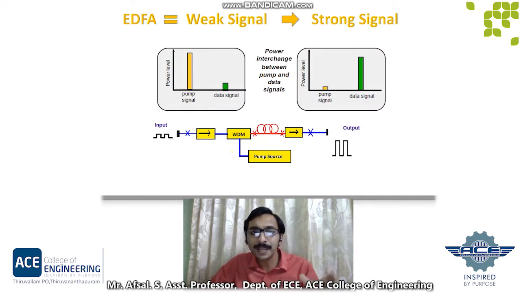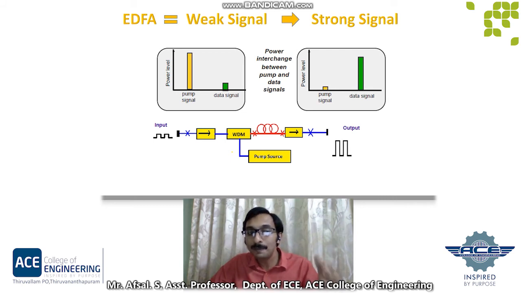In EDFA, a relatively high powered beam of light called the pump signal is mixed with the input signal using a wavelength selective coupler. The mixed light is guided into a section of fiber whose core region is heavily doped with erbium ions. The high powered beam of light excites the erbium ions to their higher energy state.